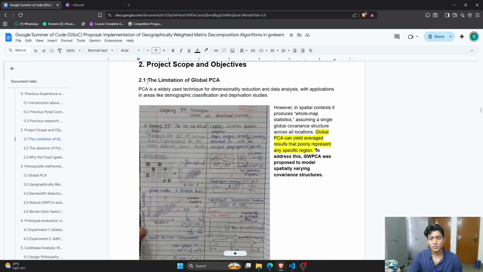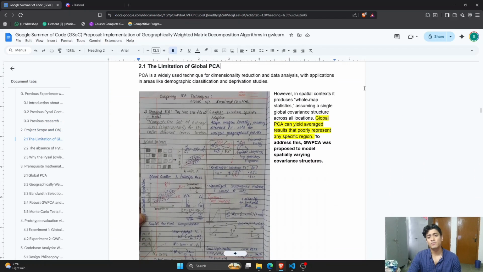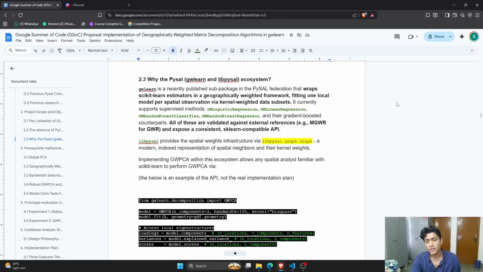As I said, limitations of global PCA. PCA is obviously for dimensional reduction, so it helps us with the curse of dimensionality. Not every single feature gives us a lot of information, so we can skip out on those. That is PCA. The idea is to keep this project very much in sync with both the scikit-learn ecosystem, basically the machine learning ecosystem, and also the PySAL ecosystem, the ESDA library, SPOpt, and GWLearn.